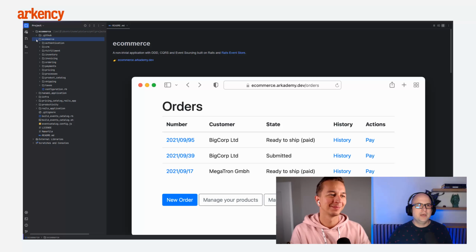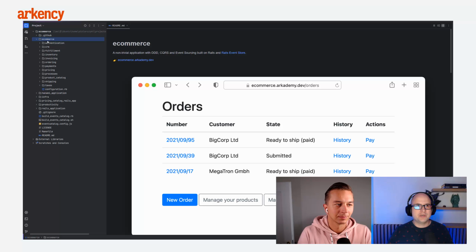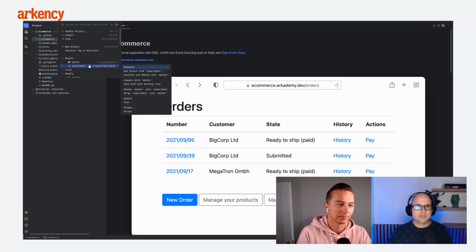I think a few years ago Andrzej had this topic idea that everything is an e-commerce, every project. You can agree or not, but that was his point. If you go there, you can more or less identify those bounded contexts in your projects also. And what we've done till now, we have another branch, which is experiment.